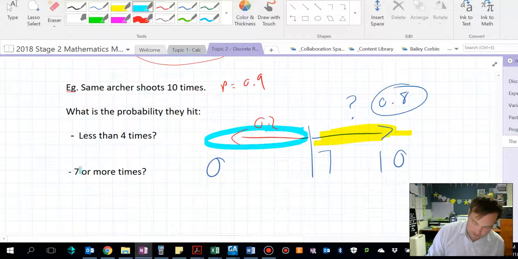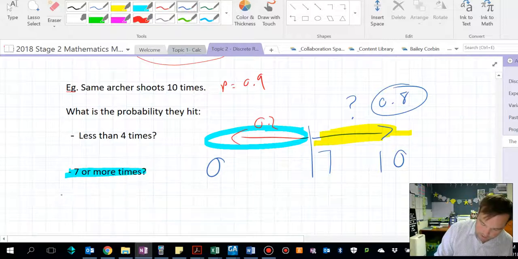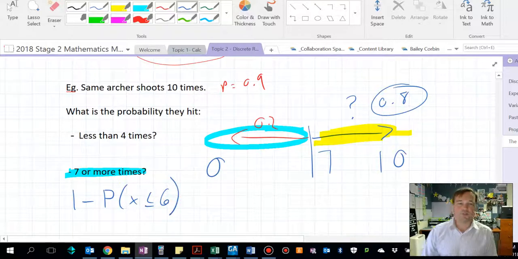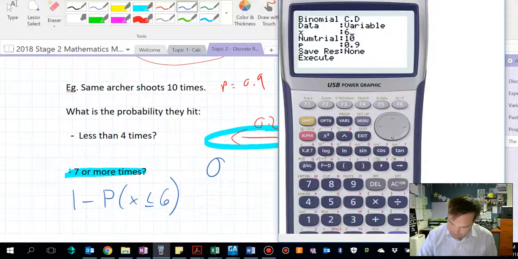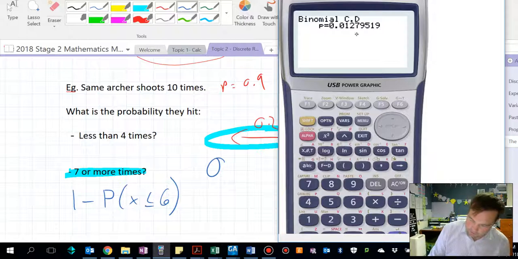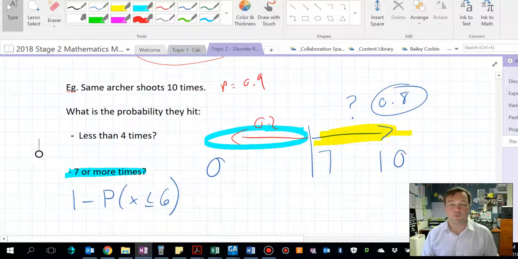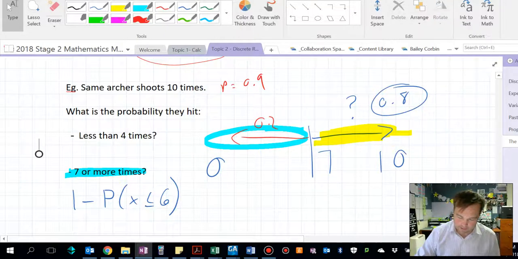So for us to calculate the probability of hitting 7 or more times, what we're really going to say is we are going to do 1 minus the probability that x is less than or equal to 6. So the probability that he hits 6 or less times, and then do 1 minus that to find the probability of 7 or more. So in our calculator, we'll go up to 6, execute, execute. And that there is 0.1279, so the probability of hitting 7 or more times is 1 minus that value.